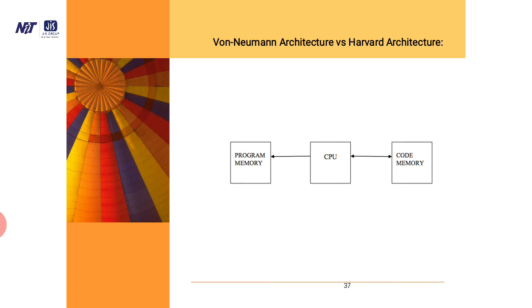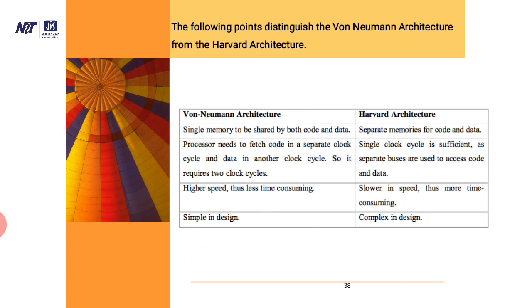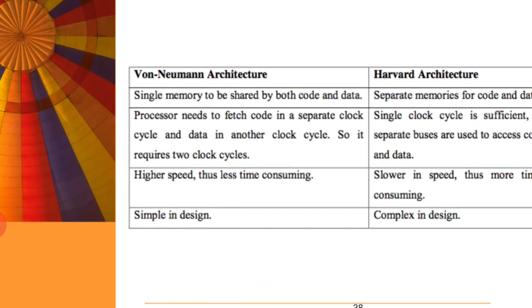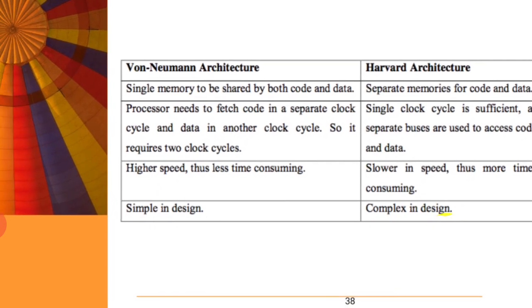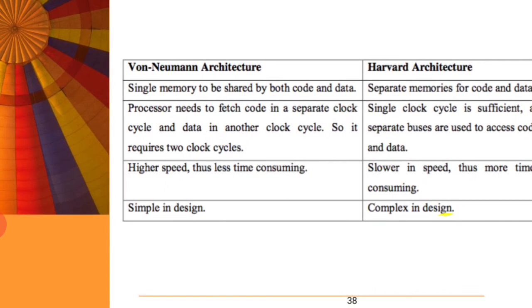So this is the von Neumann architecture: program memory, CPU, code memory. What is the difference? The von Neumann architecture is simple, whereas the Harvard architecture has separate memory for code and data. A von Neumann processor needs the instruction to be fetched in one clock cycle and data in another clock cycle, so it requires 2 clock cycles.